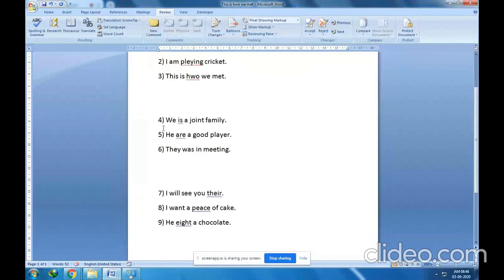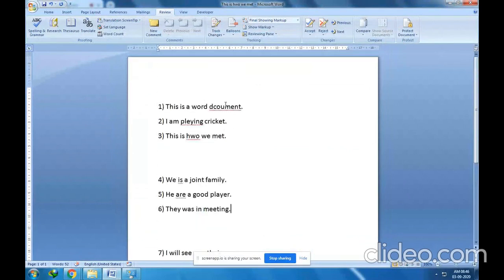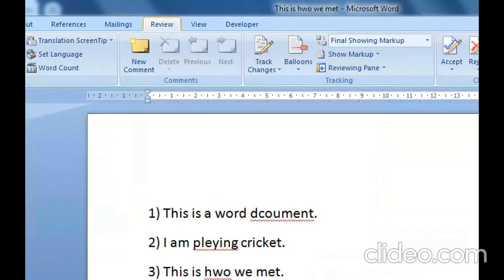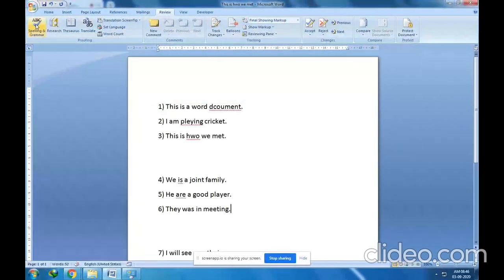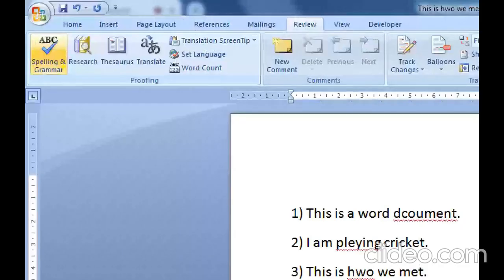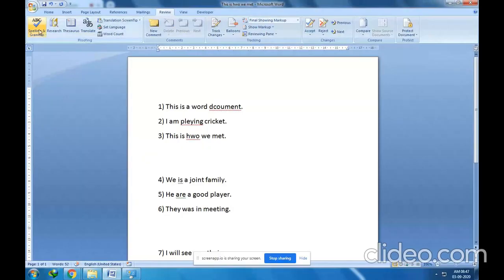Now how to correct these errors? Simply you can right click and correct the errors. Otherwise go to the review tab again. See here, there is a review tab. Fine, and in the review tab just go to spelling and grammar. Okay, spelling and grammar. Here in the proofing group you can see spelling and grammar. So you can correct these errors.